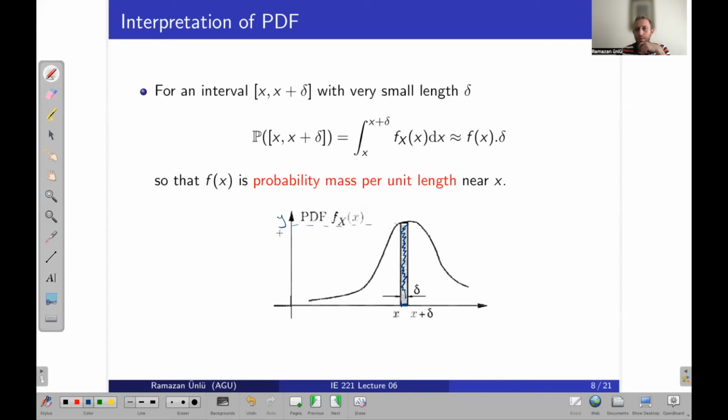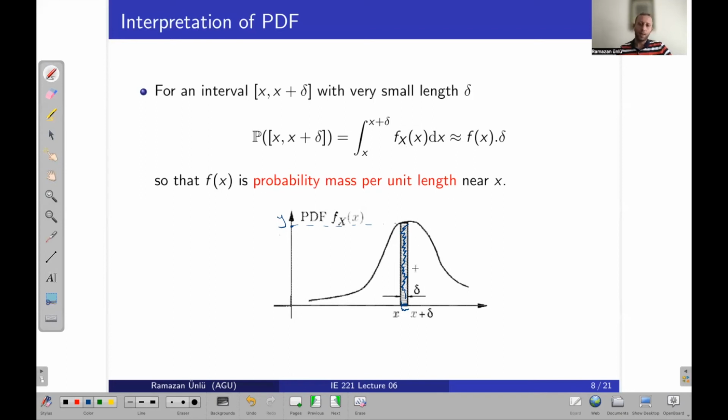The height will be f of x, and what is the width? It will be delta, right? So the integration of f of x for those limits will be approximately equal to f of x times delta, and this is called the probability mass per unit length near x.